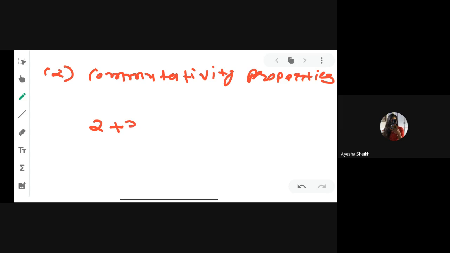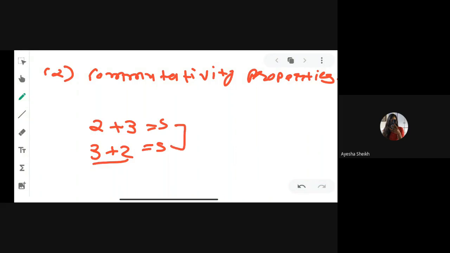For example, 2 plus 3 is 5, right? But if we change the place, 3 plus 2, then what is the answer? 5.